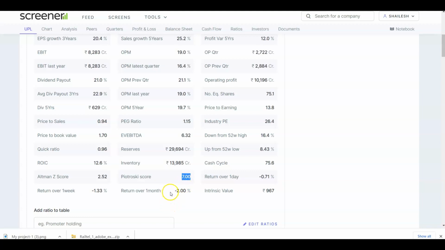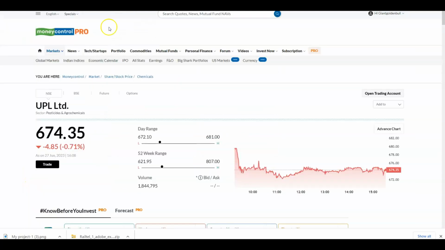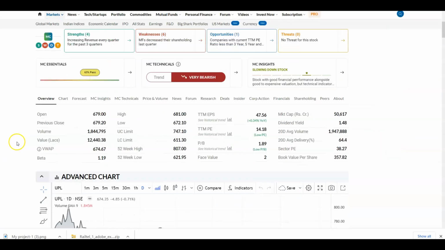Now if we look into the returns, the 1 month return is minus 2%, the return over 1 week is minus 1.33%, and the return over 1 day is minus 0.71%. So clearly the stock is in a downtrend. Now let's check what exactly is the beta for UPL. The beta is 1.19, so this moves ahead of the market by 0.19%.